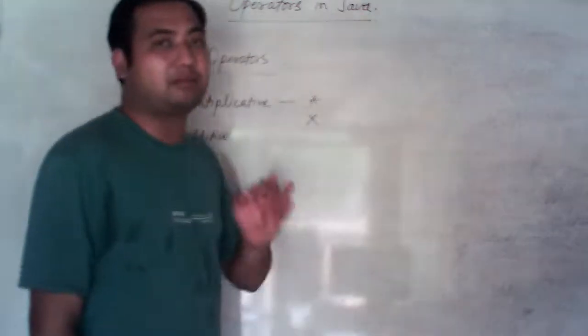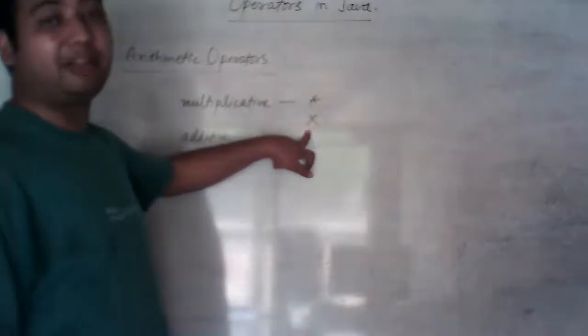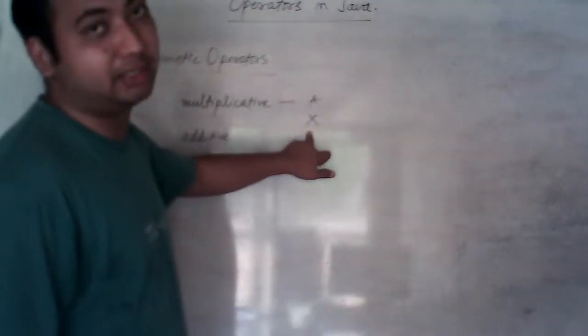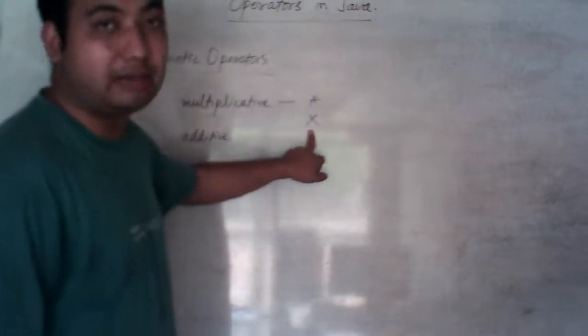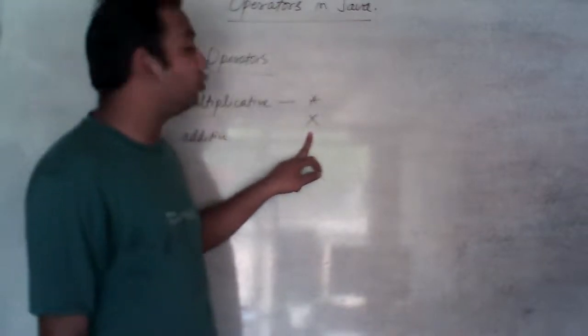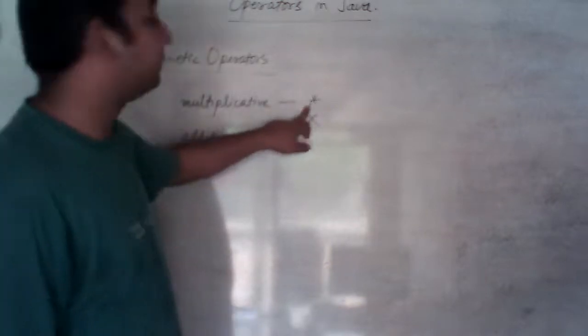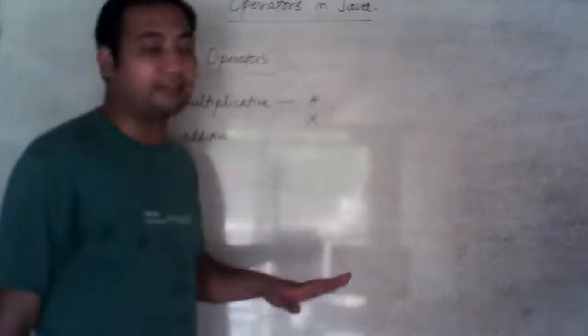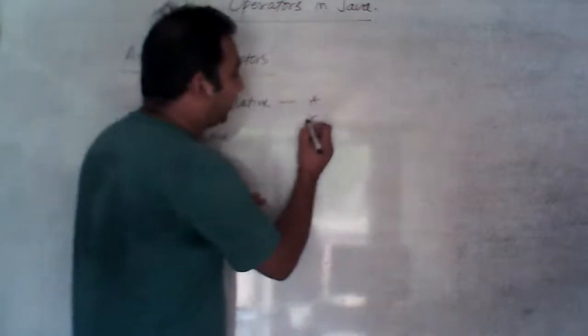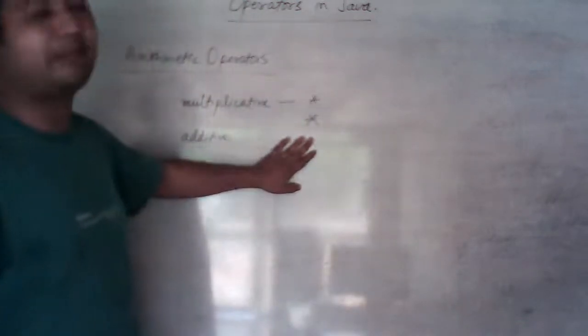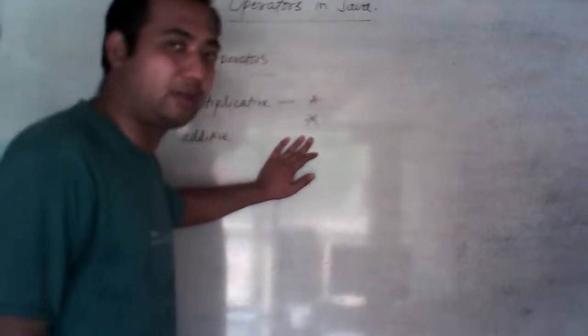But students, trust me, if you use this symbol, then it will be wrong and your marks will be deducted. So don't use this symbol whenever you are writing a Java program. Whenever you want to multiply, you must use this asterisk symbol only. And it is not very tough. As you make this cross symbol, just make one line in between, and it will convert into asterisk sign. Okay, students?